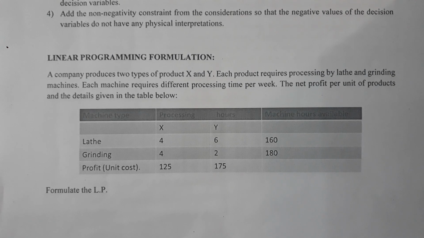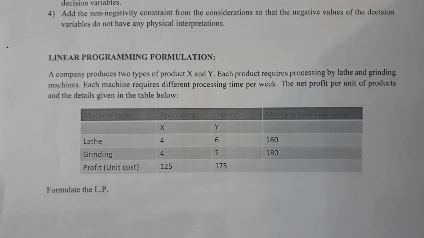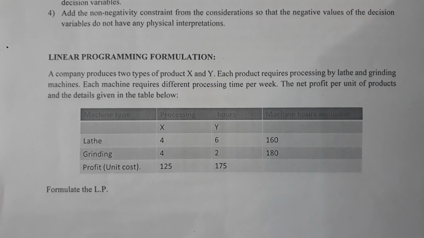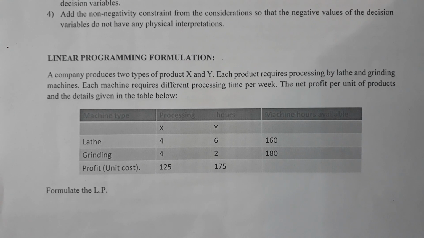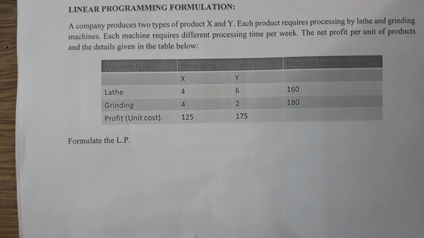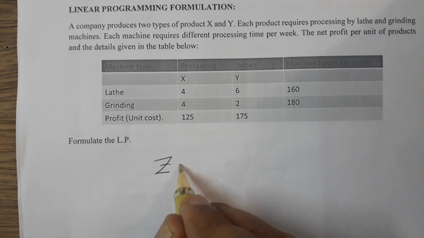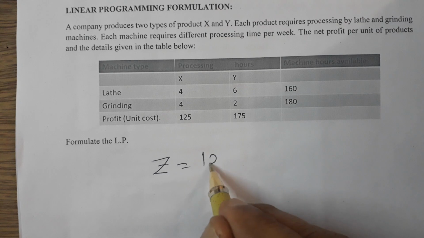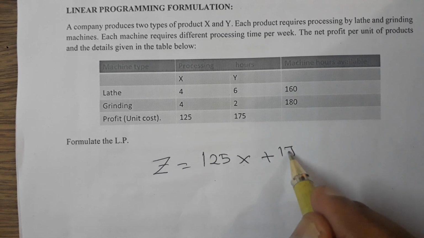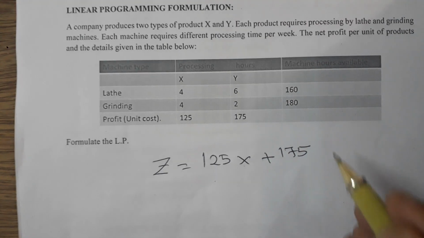Now let us see what it is. The objective function here is the profit for each product. Normally the objective function can be written as Z is equal to 125x plus 175y.